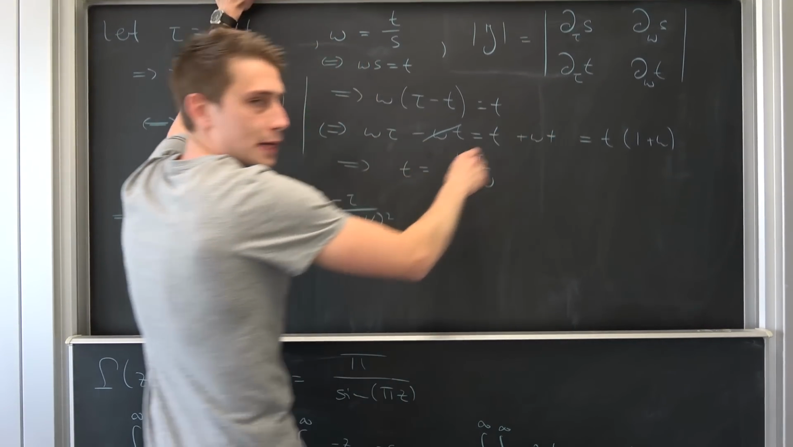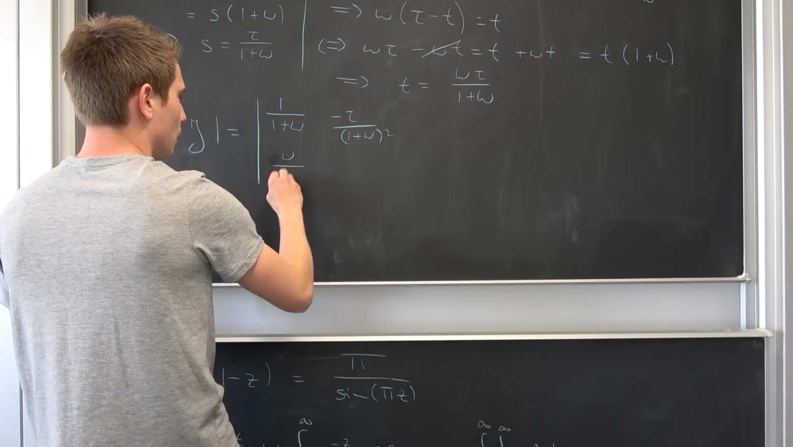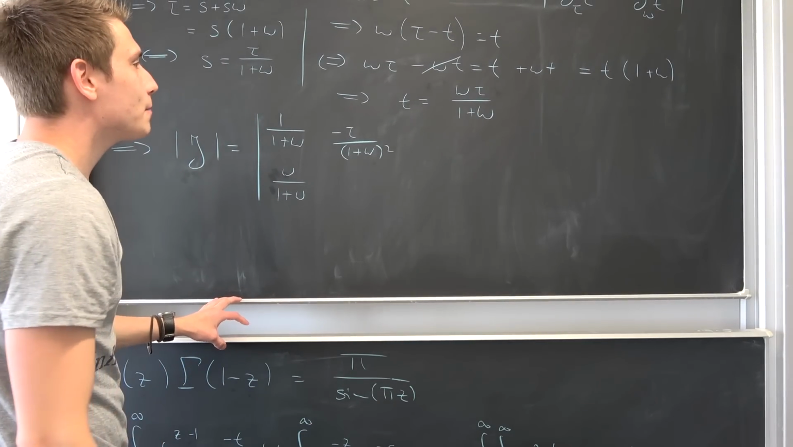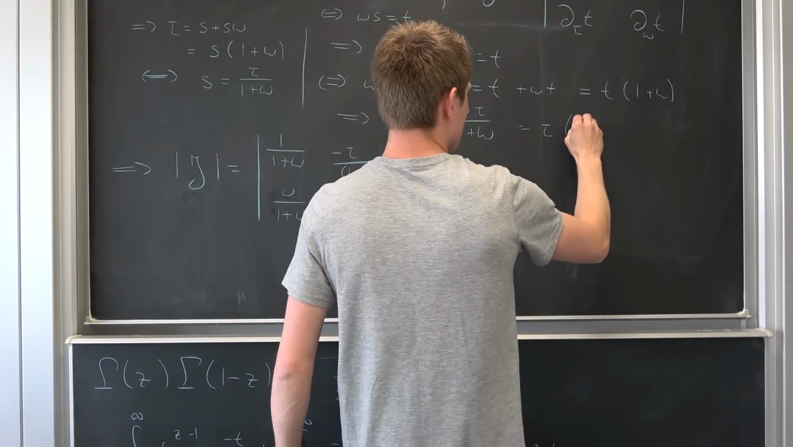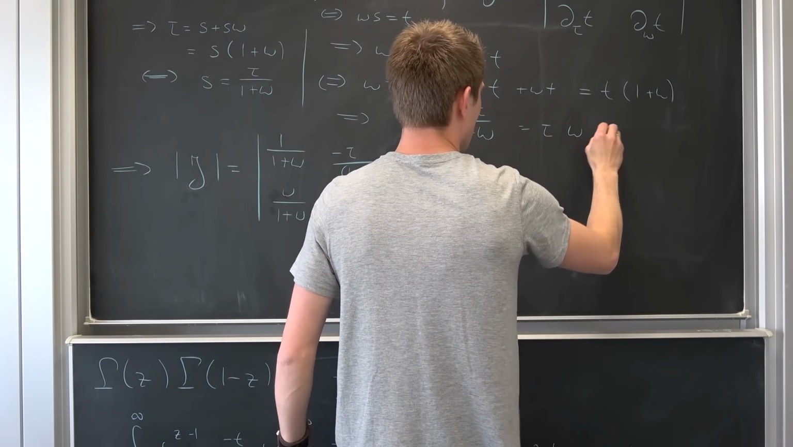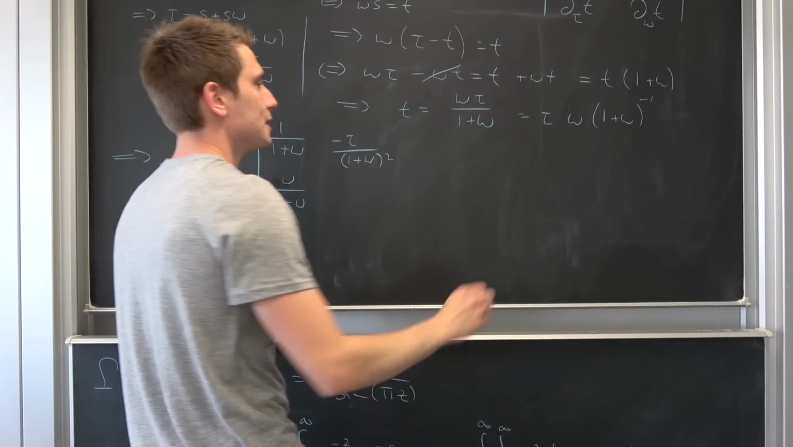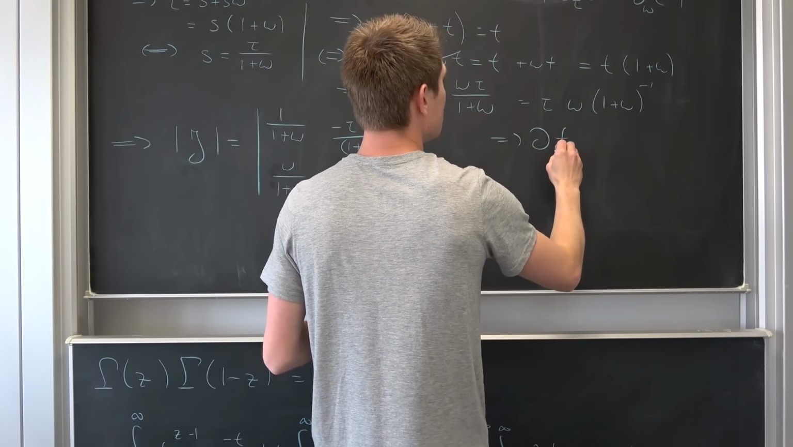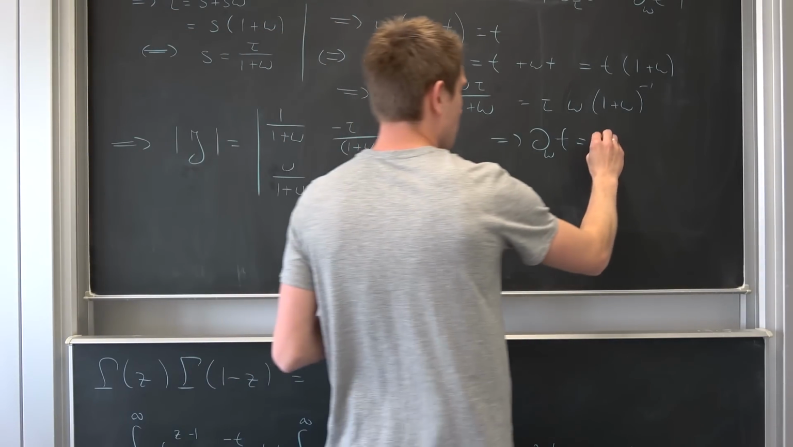Differentiating t with respect to tau is going to give us just omega over 1 plus omega. That's a nice variable I'm using here. And then, okay, this thing right here is just tau times omega times 1 plus omega to the negative 1 power. Let me see, that means that t differentiated with respect to omega is going to give us, okay, tau stays as it is.